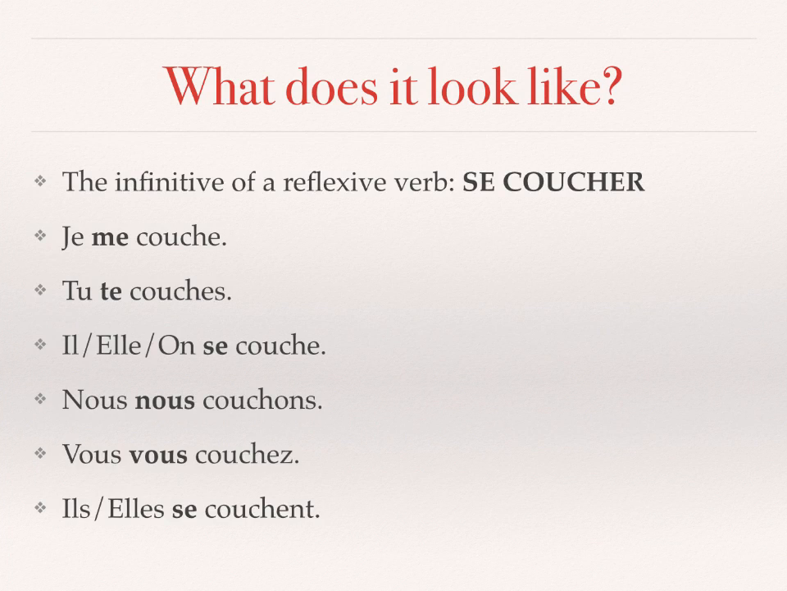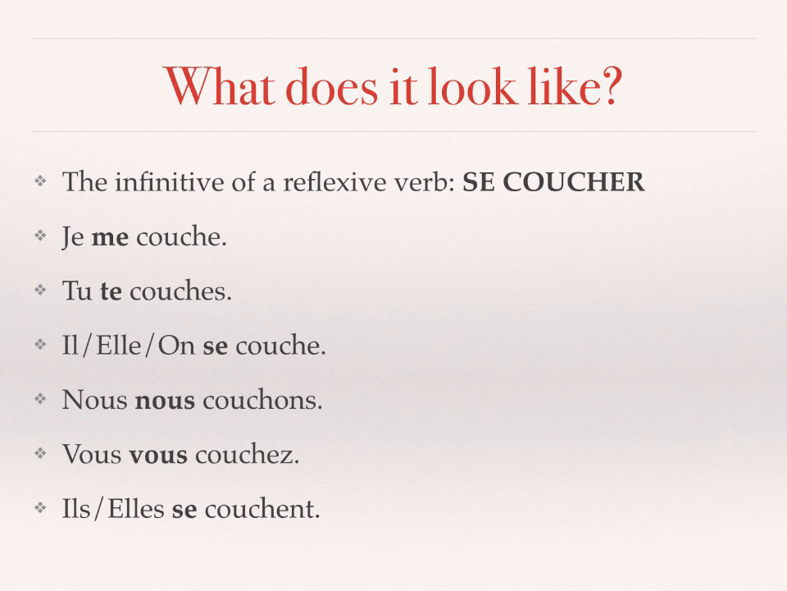Now, what does it look like? Still using se coucher as an example, in the infinitive, the reflexive verbs have se in front of it. D'accord? So, se coucher. Now, when I conjugate that verb in the present tense, it's going to be je me couche, tu te couches, il, elle, on se couche, nous nous couchons, vous vous couchez, et ils ou elles se couchent. The reflexive pronouns are in bold.